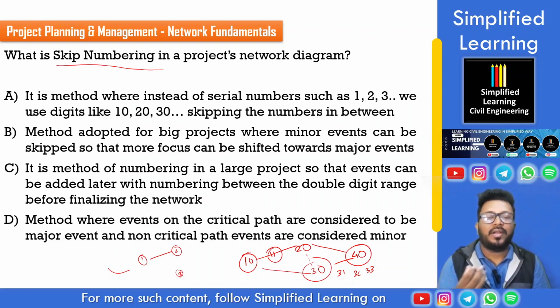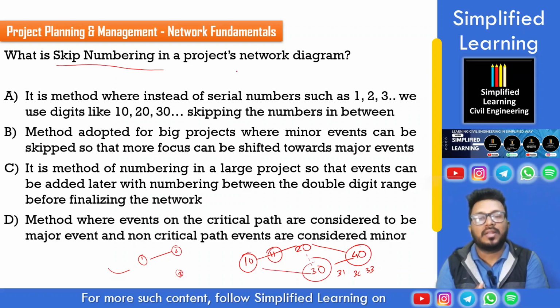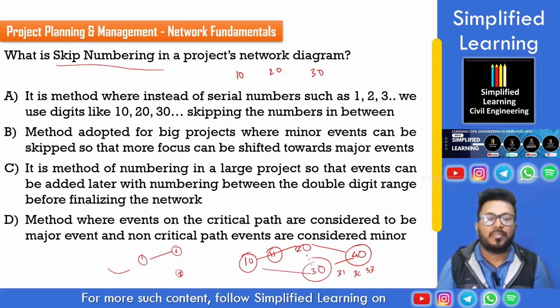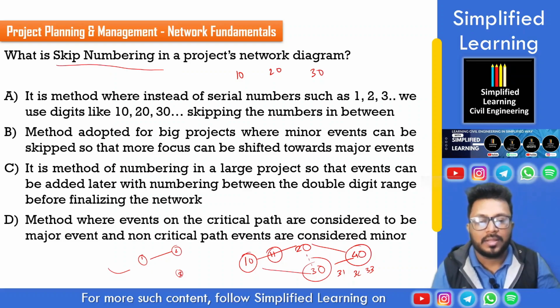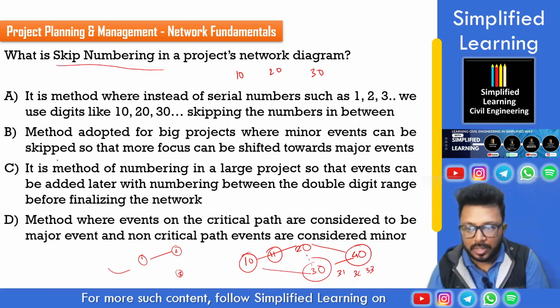Thereon 10, 20, 30, 40, the sub events, or let's say the sub activities, can be added. It means the network diagram need not be disturbed totally from scratch. We do not need to redraw it. We can have all the accommodations inside the existing network diagram only. Thereby, this is the advantage of using numbering like 10, 20, 30 instead of the conventional numbering, which is 1, 2, 3, 4, right? So the option should be C.